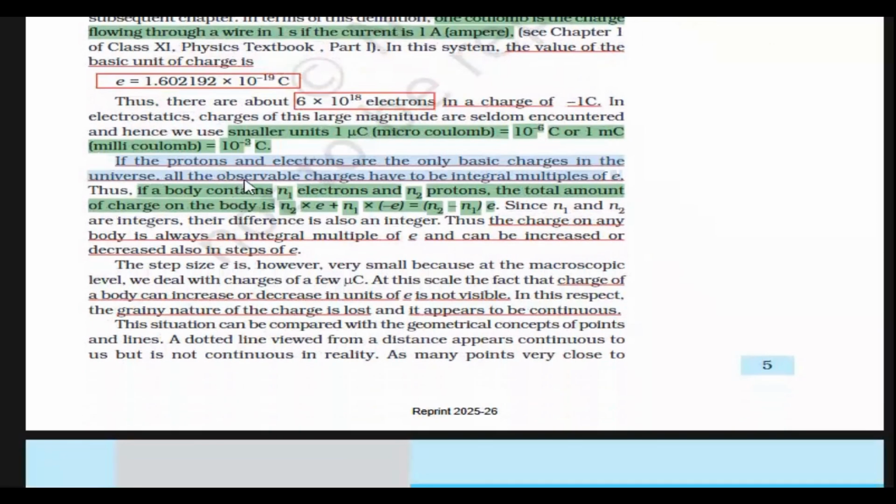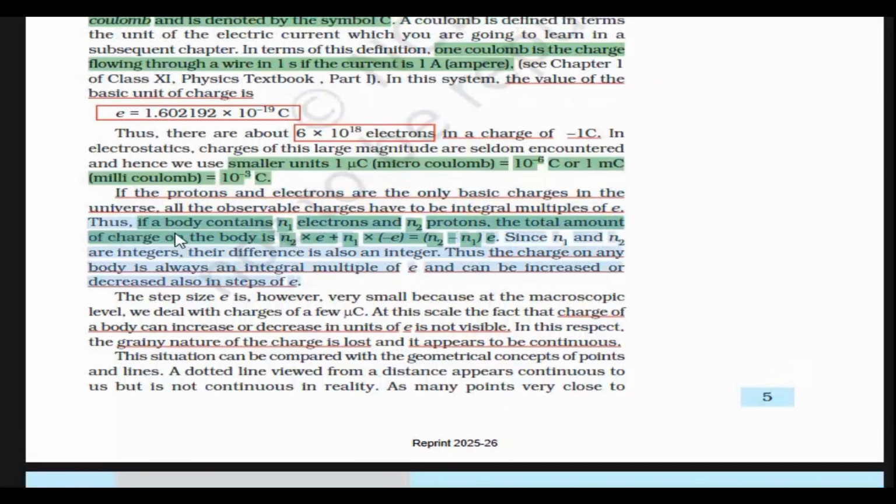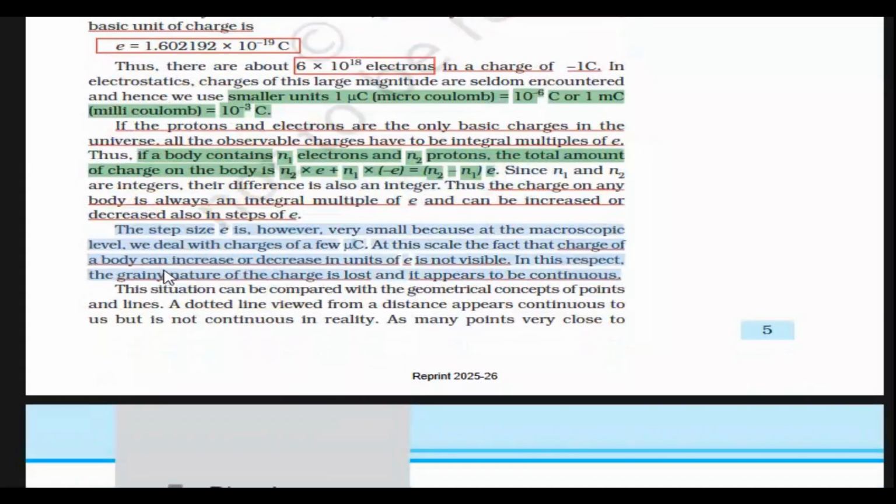If the protons and electrons are the only basic charges in the universe, all the observable charges have to be integral multiples of e. Thus, if a body contains n1 electrons and n2 protons, the total amount of charge on the body is n2 times e plus n1 times (-e), equals (n2 - n1) e. Since n1 and n2 are integers, their difference is also an integer. Thus the charge on any body is always an integral multiple of e and can be increased or decreased also in steps of e. The step size e is, however, very small because at the macroscopic level, we deal with charges of a few mC.